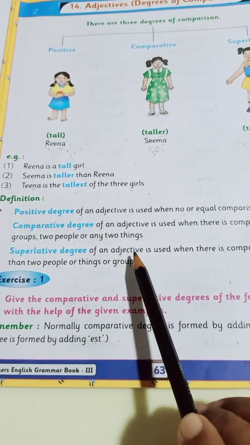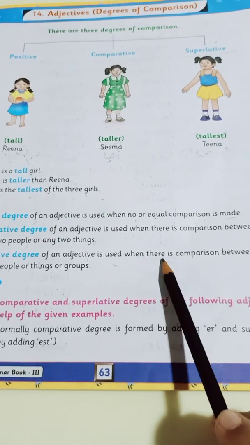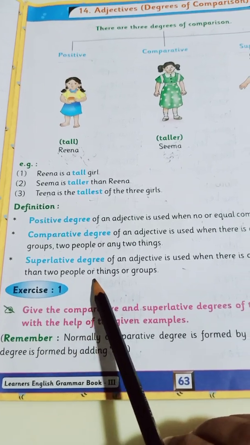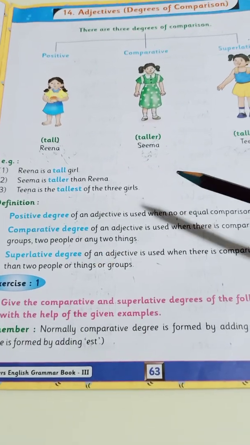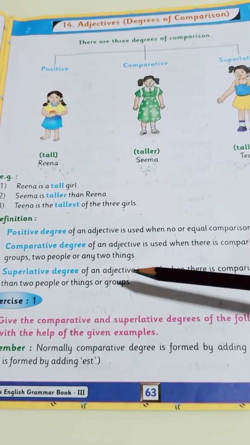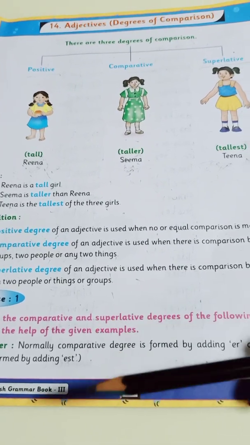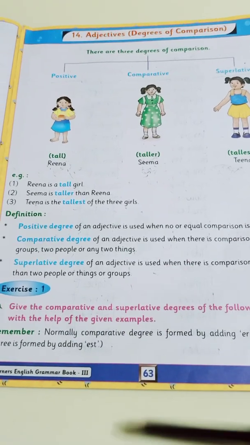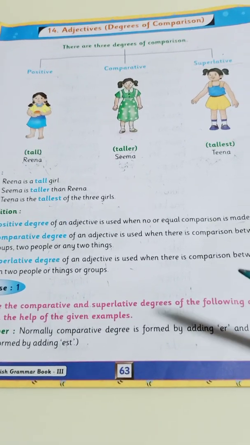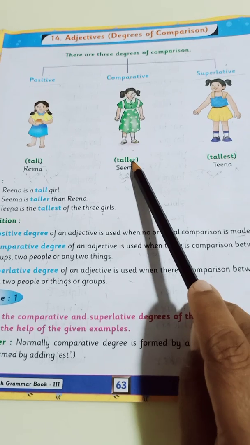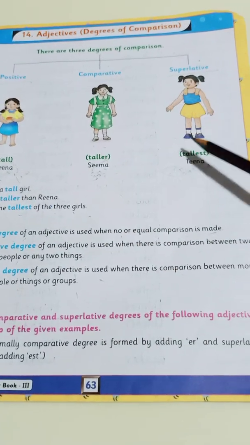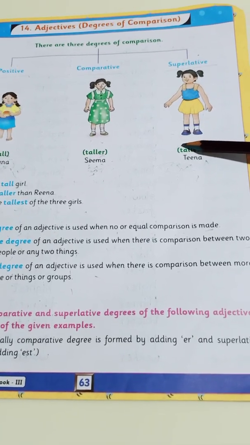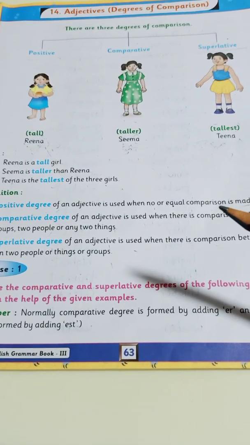What is the superlative degree? The superlative degree of an adjective is used when there is a comparison between more than two people, things or groups. So there is a comparison among more than two people, and Tina is the tallest over here. So this is the superlative degree, right, children?